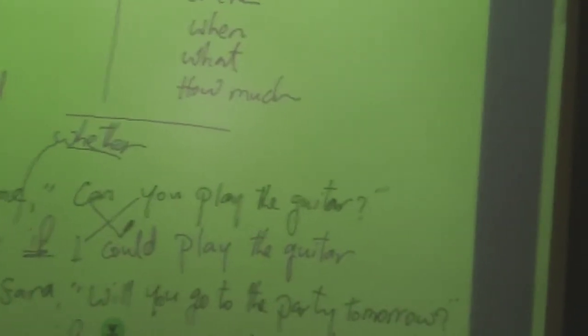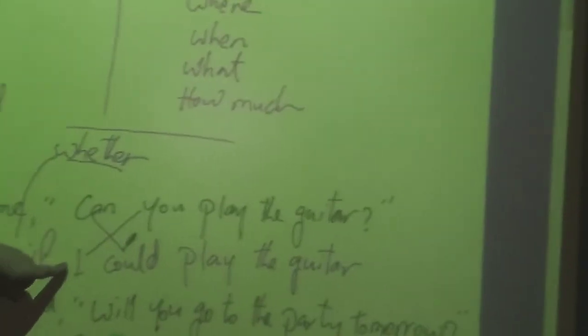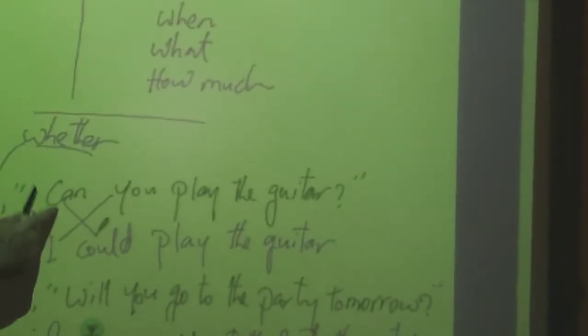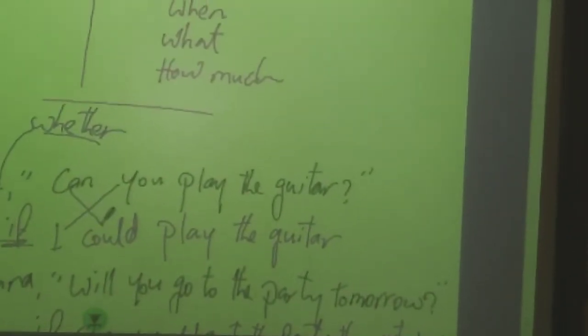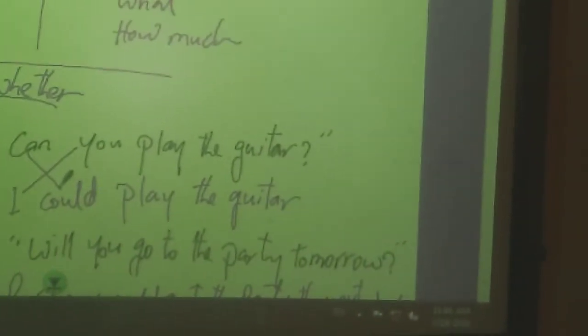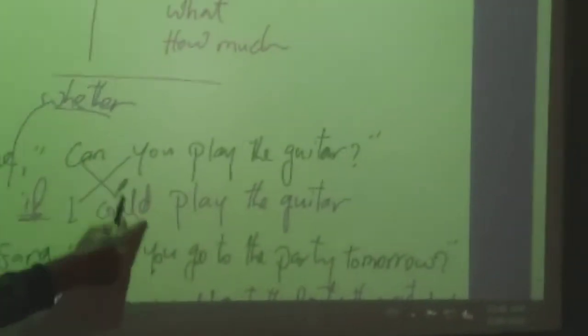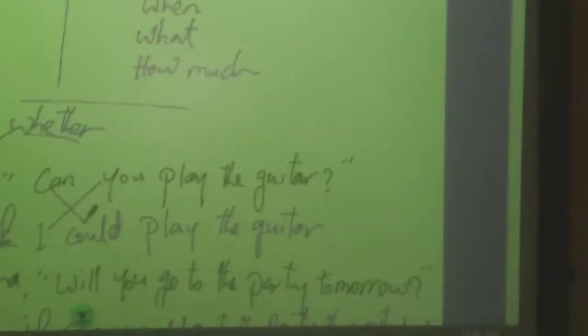But here, you is referring to me. So it will be I. So if I, then any helping verb can be changed into the past, which is could. So can will be could, as we said in the statement. Will be would, shall will be should, and so on. So it will be Ali asked me if I could play the guitar.